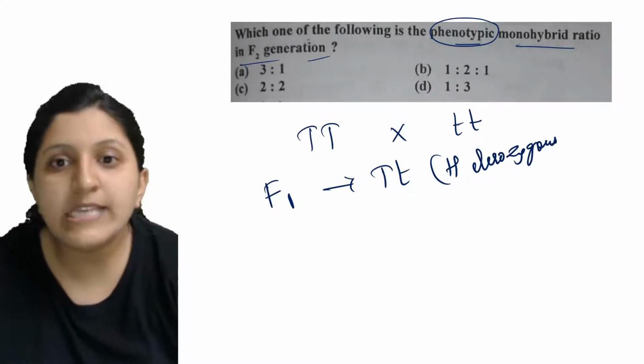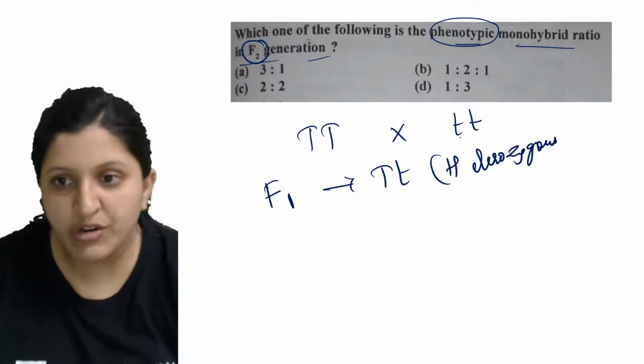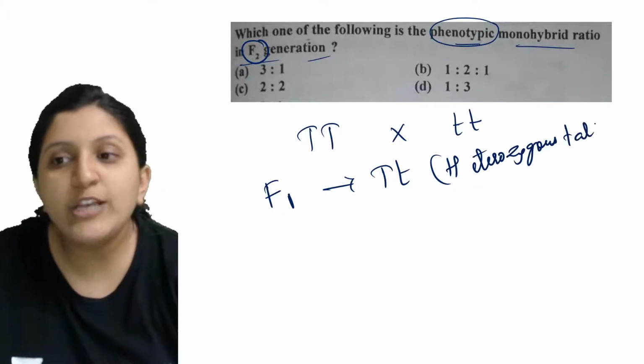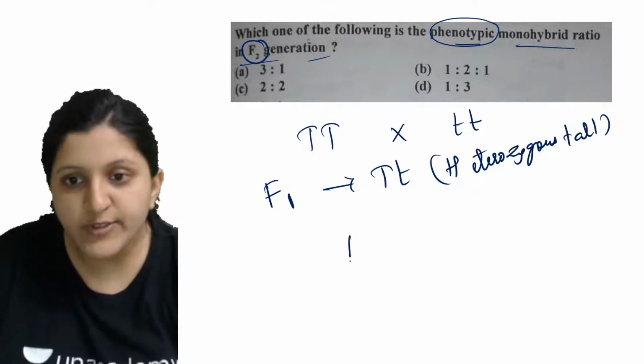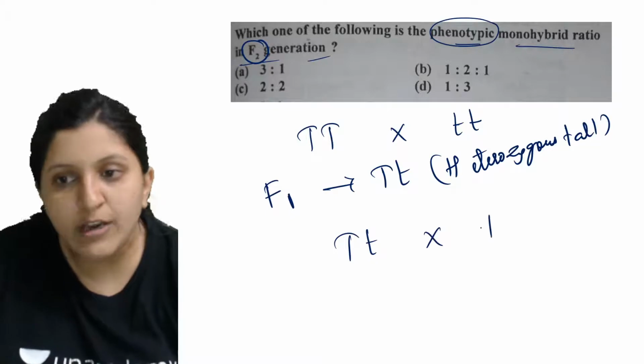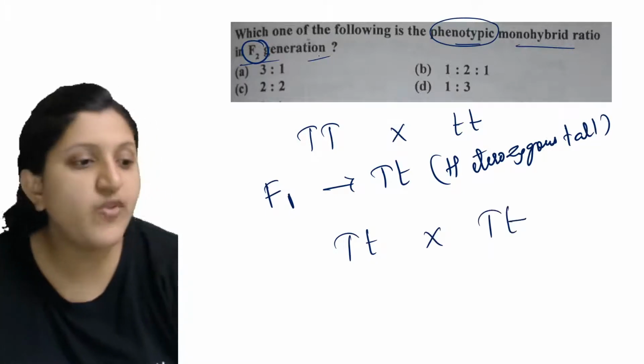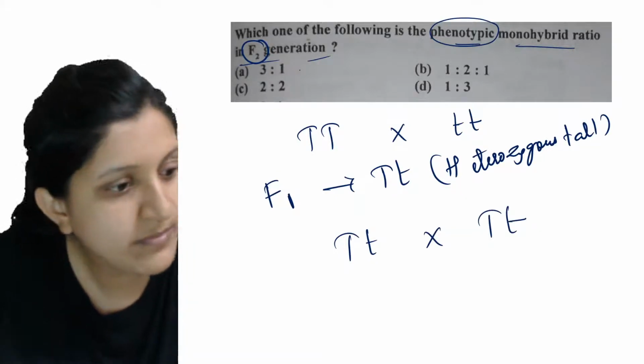Now what they are asking about is the F2 generation. So now we need to make a cross between these itself. So that is Tt, we are going to make a cross with the Tt. So this is for a heterozygous.